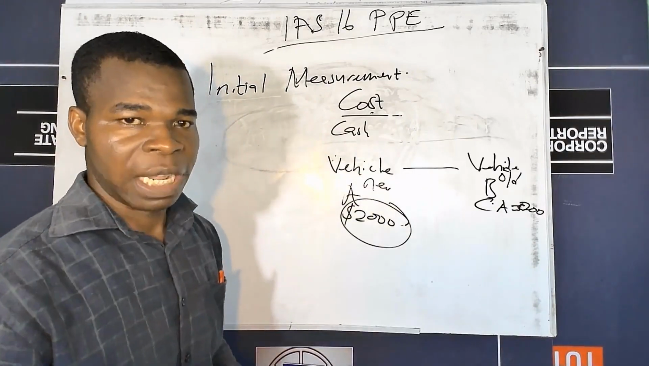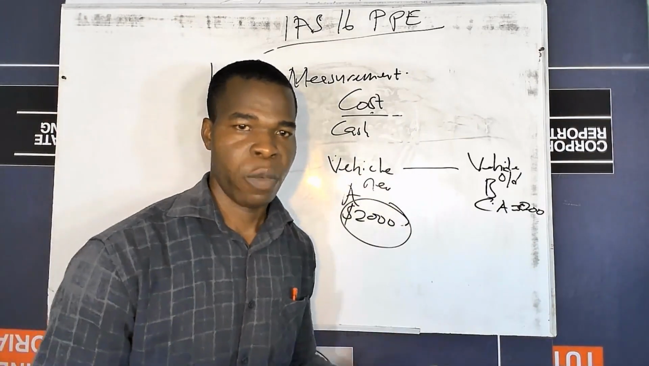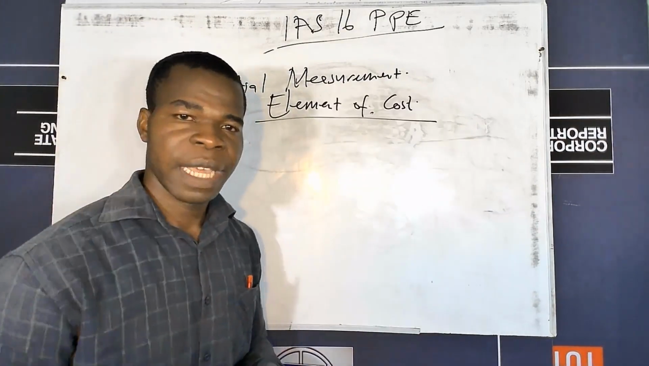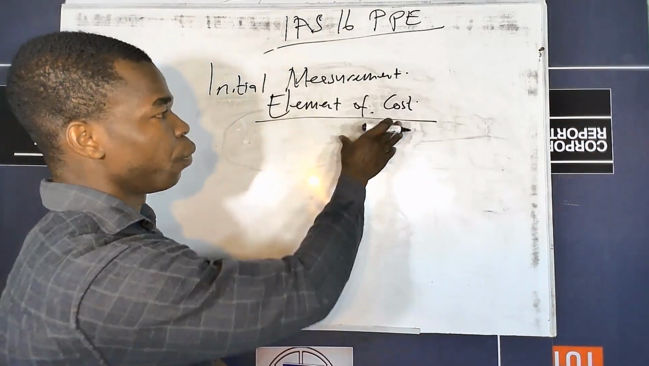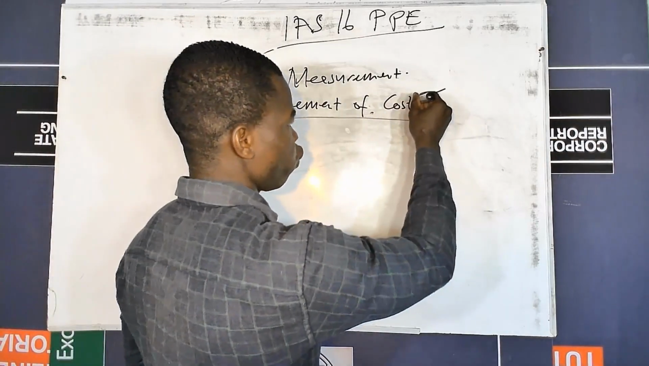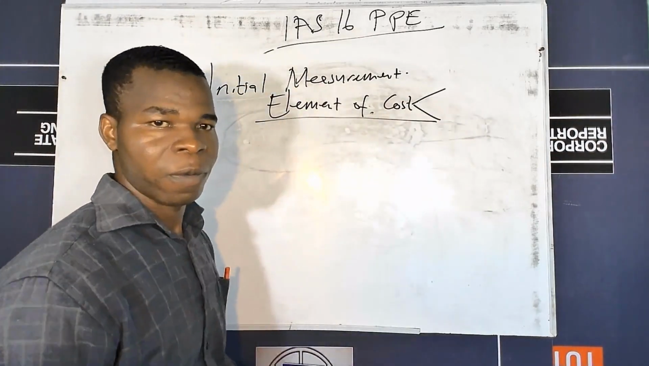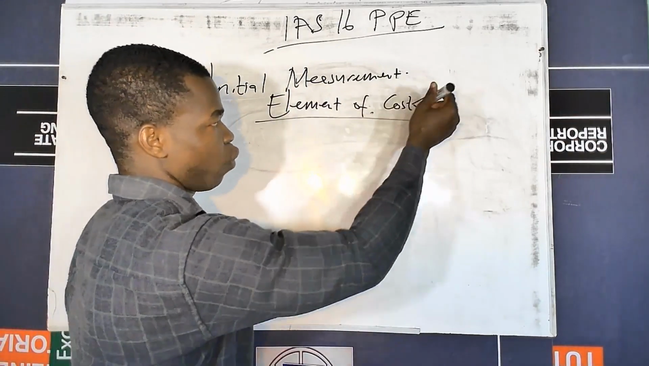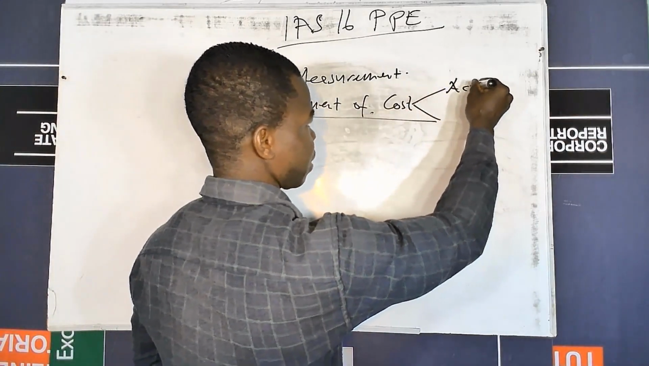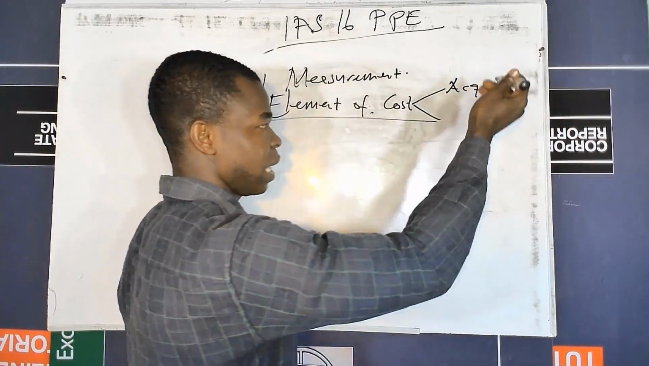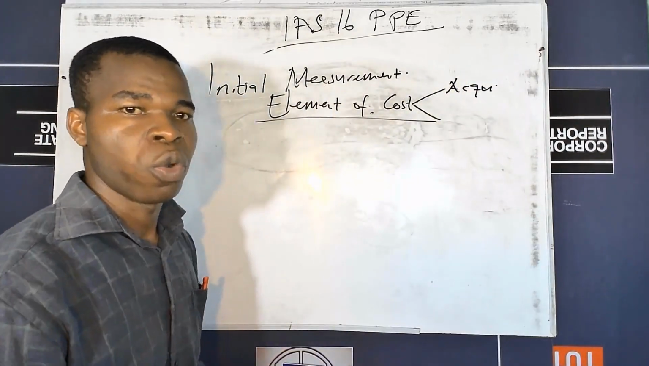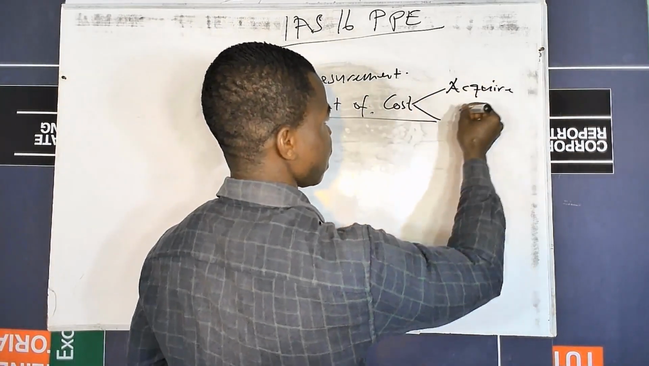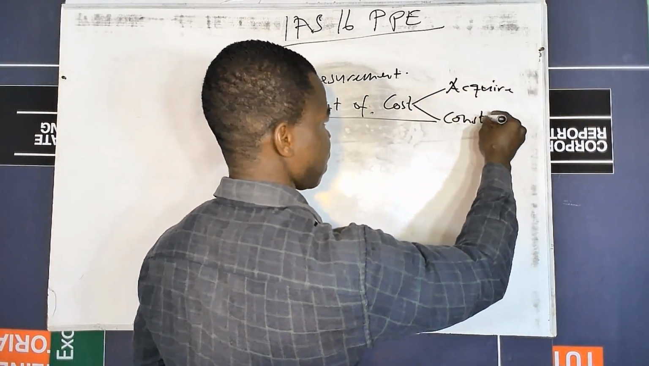Now that we have known that we can exchange an asset for the other, we want to look at the element of costs. With the element of cost, we can have it for two classes of item of PPE. We can have element of cost when we want to acquire the asset. So in the definition of cost, we realize that it is either we acquire it or we construct it. So we can have the element of cost when we want to acquire the asset, or when you want to construct the asset.